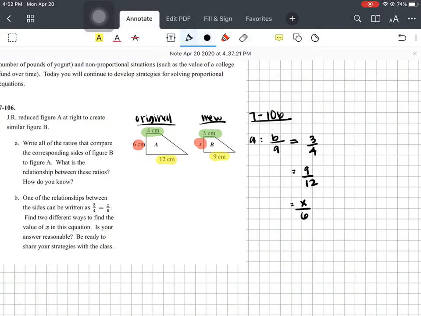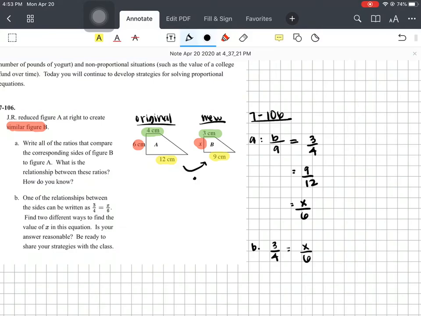So when we reduce the figure to create figure B while maintaining the similarity, so similar figures, it implies that each side is multiplied by the same scale factor. We have a multiplier that we're going from A to B, multiplying something, and that special number, the scale factor, is going to be the same for every single side that we do. If not, then the figures won't look the same. Okay? For part B, one of the relationships can be written as 3/4 equals X over 6. So let's write that down. 3/4 equals X over 6.